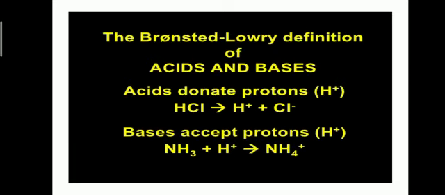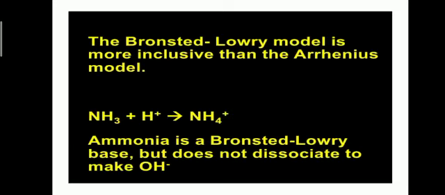So what are acids? An acid is a substance that can donate a proton, while a base is a substance that can accept a proton. For example, NH3, ammonia. NH3 has the ability to accept a proton and form ammonium ion. So a Bronsted-Lowry acid is a substance that is a proton donor, whereas a Bronsted-Lowry base is a substance that is a proton acceptor. Here, the Bronsted-Lowry model is more inclusive than the Arrhenius model.